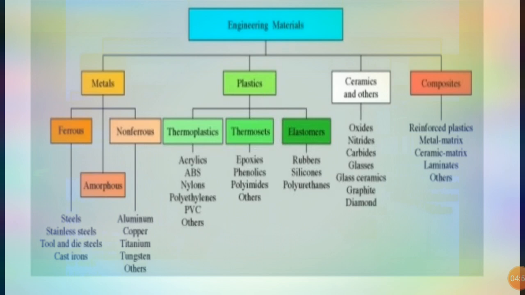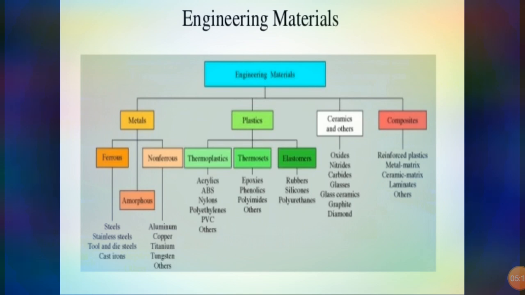Then there will be different types of glasses, glass ceramics, graphite, diamond, etc. Then there is composites, so it may be reinforced plastic, metal matrix, ceramic matrix, laminate, and others. So these are the different types of materials that are used in industries.